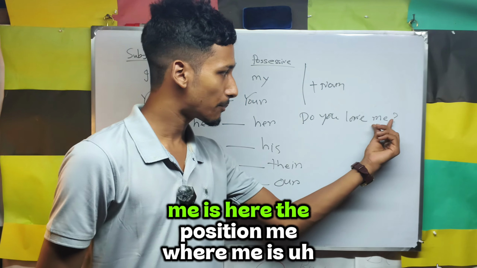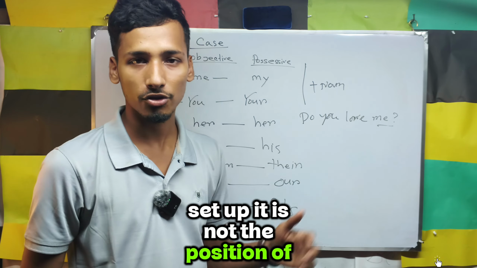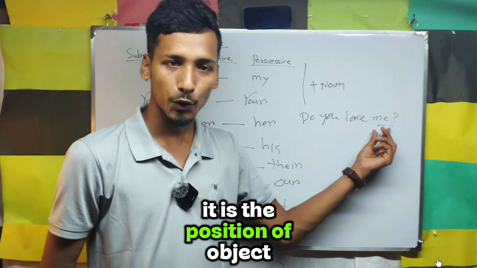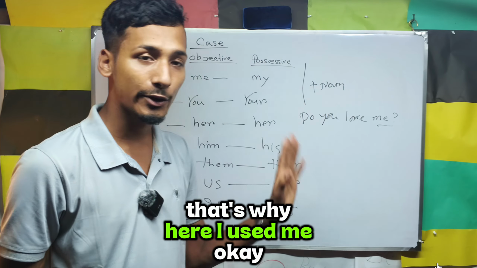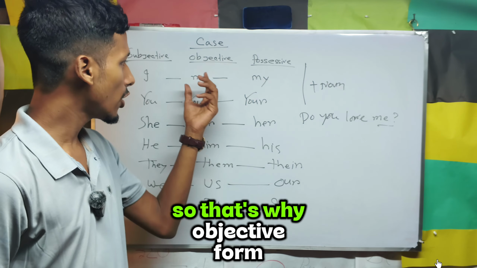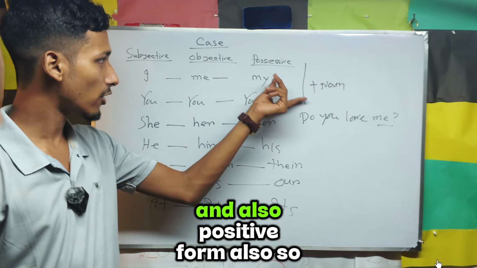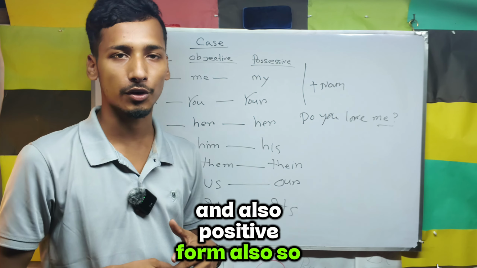It is not the position of the subject, it is the position of the object. That's why here I used me. Is that clear? I think it is clear. So that's why the objective form and subjective form are so important, and the possessive form is also so important.